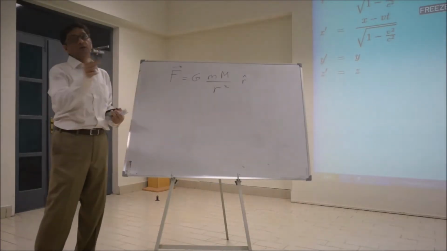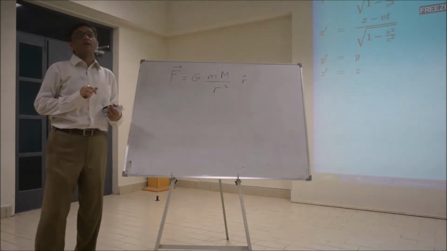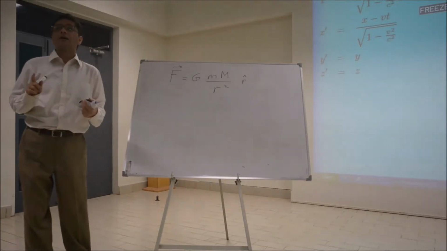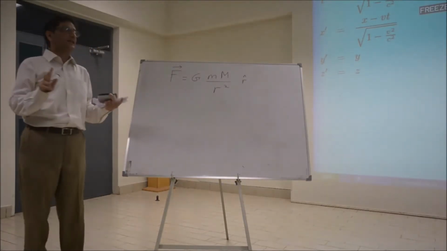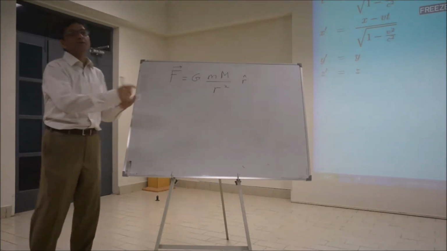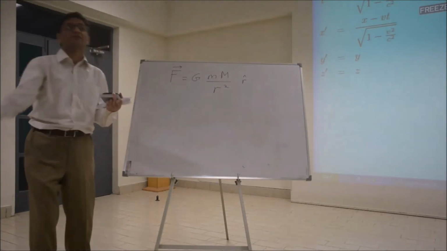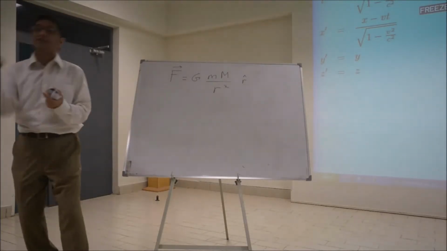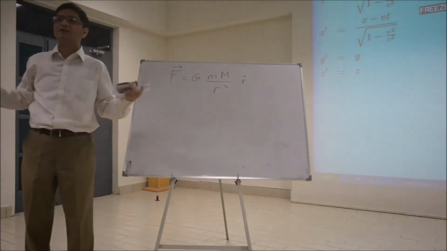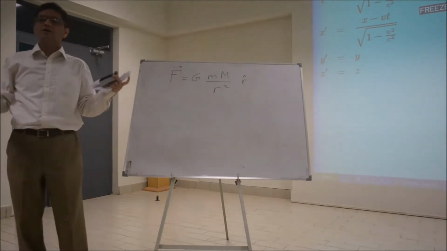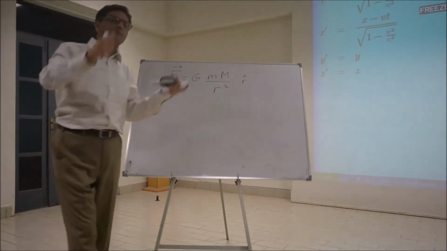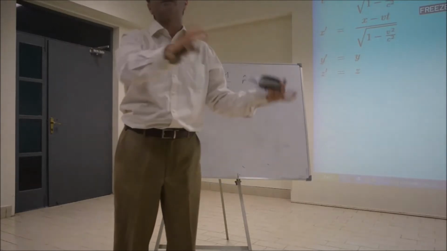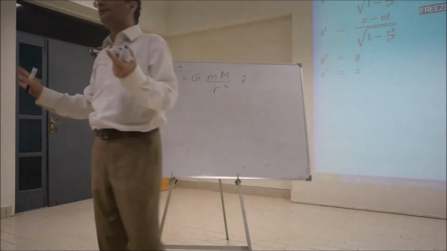The Lorentz transformation and also the Michelson-Morley experiment show that nothing can go faster than light. The maximum speed that you can have is c. If you try to add something, it still comes out to be c. So nothing can go faster than light. Even a signal cannot go faster than light. Otherwise, relativity will collapse. So unless you collapse relativity by showing an experiment that relativity is not true, relativity is true.